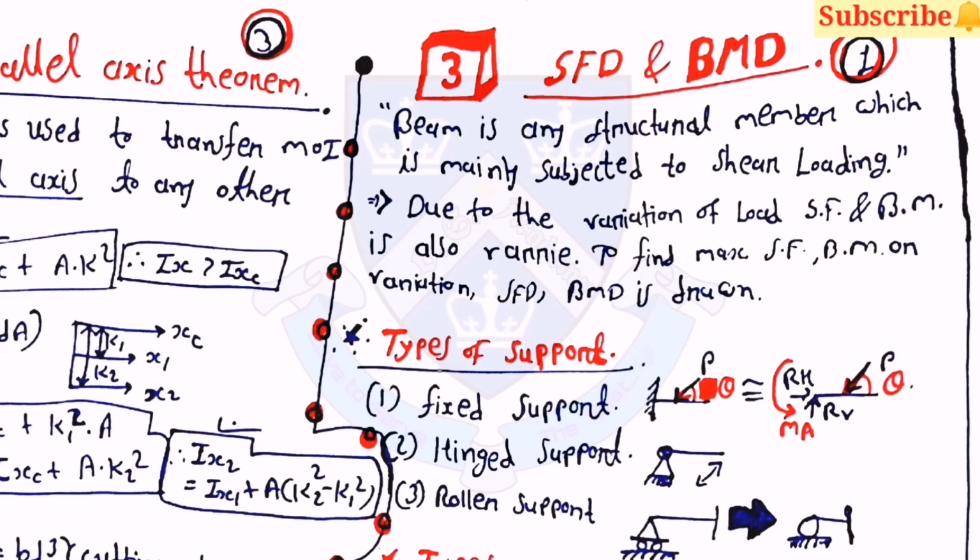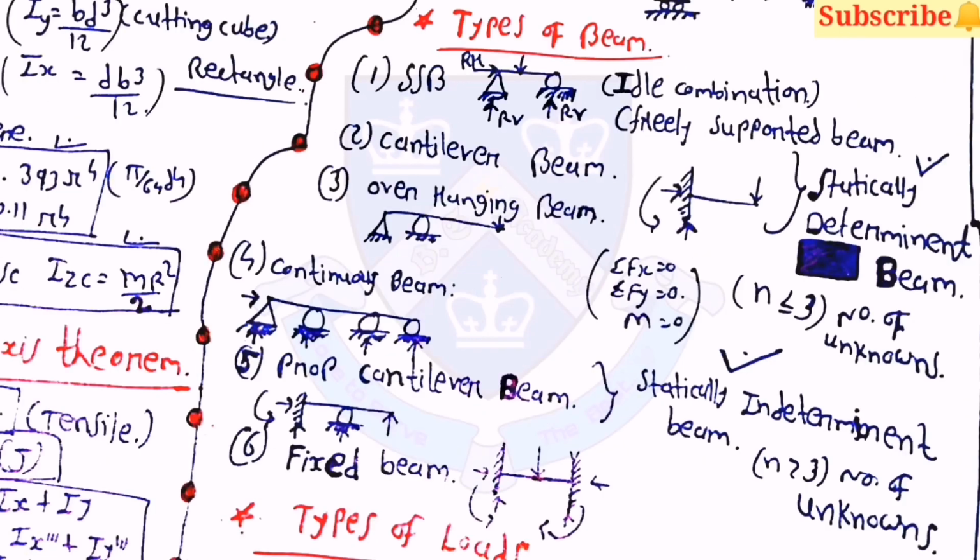Then the next chapter is SFD and BMD. Here a beam is a structural member which is mainly subjected to shearing, and due to the variation of load, SF and BM also vary. To find the maximum shear force and bending moment or their variation, the SFD and BMD are drawn. Then after the types of support, first one is the fixed support, then the hinge support, and the third one is the roller support. Then types of beam, first one is the SSB, simply supported beam.